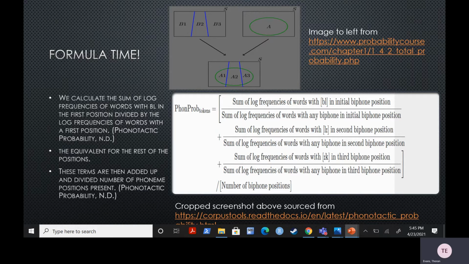The same is done for all other phoneme positions, and the individual terms are all added up. Then we divide by the number of phoneme positions that the word has. This specific equation is for a bigram average, and in this case, blick has 3 phoneme positions. So we would divide our sum here by 3 to get our final phonotactic probability for the word blick.